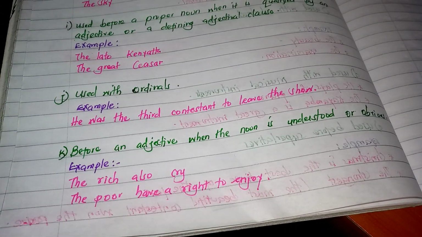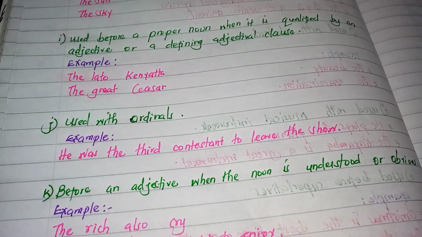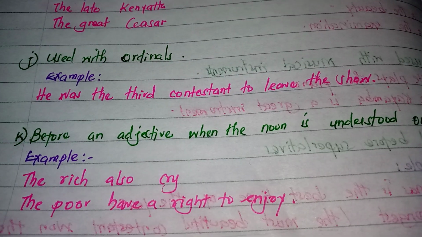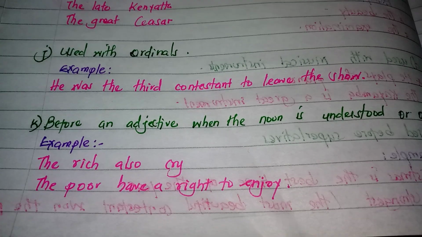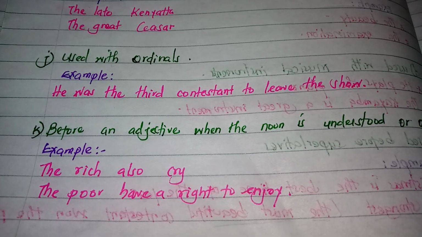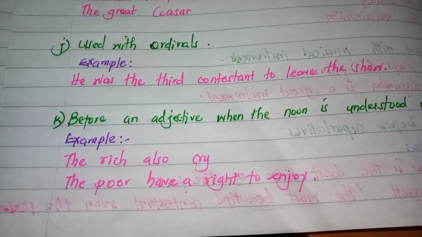The is also used before an adjective when the noun is understood or obvious. For example, the rich also cry. Now, in this case, we understand that when we say the rich, we are talking about the rich people. The poor have a right to enjoy. In this case, we are talking about the poor people.